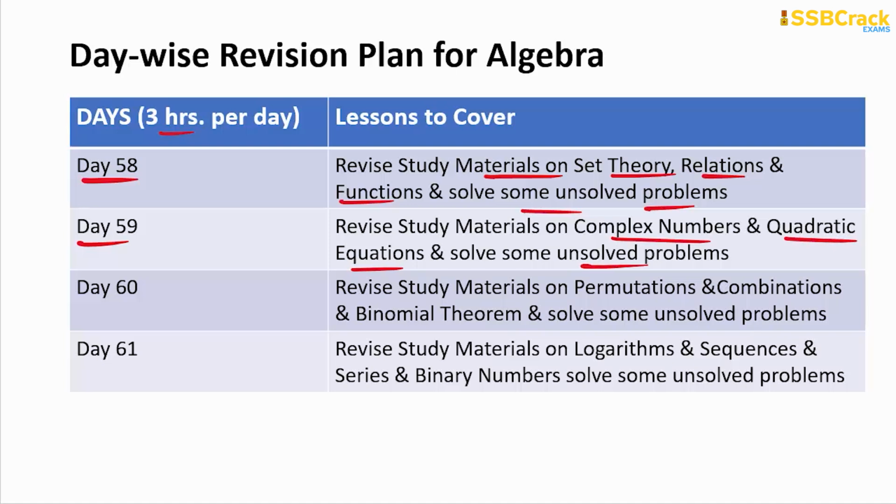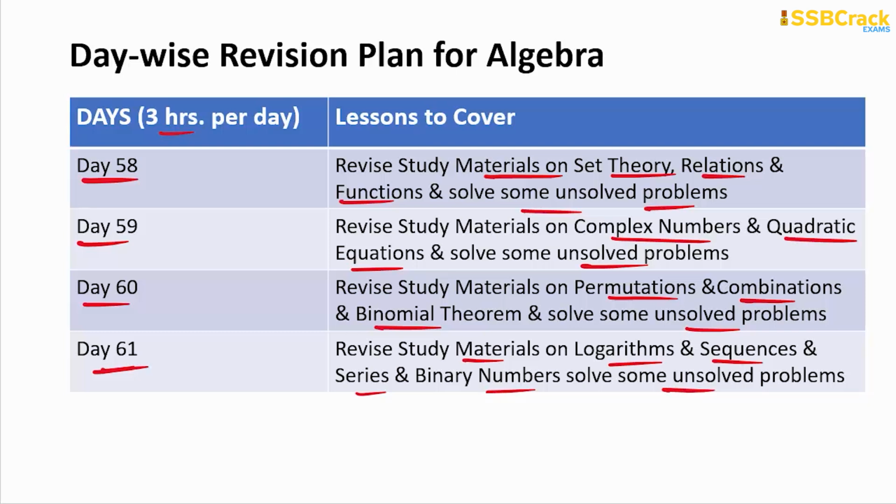To do so, you can just refer to any reference book, or you can take the help of quizzes or practice exercises if there are some unsolved problems left over by you, so you can cover up on these days. All right, on day 60, you revise permutations and combinations and binomial theorem and solve some unsolved problems. On day 61, revise the study material on logarithms, sequences and series, and binary numbers. Those are sufficient for the revision, and try to solve some unsolved problems on this topic.